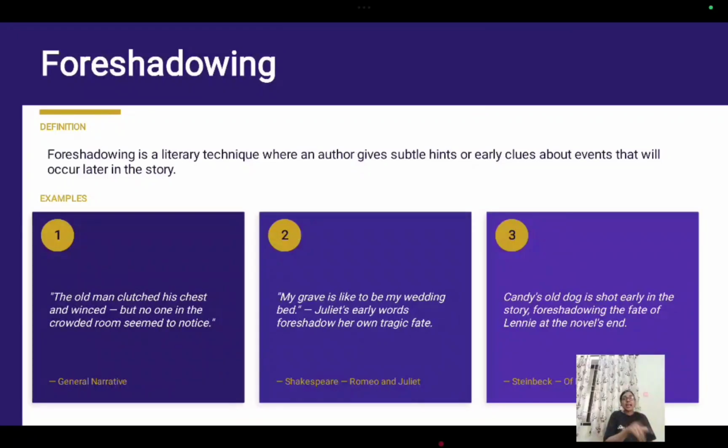A clue will be given. It is like the author is whispering to you, pay attention here, something will happen later. Okay, clear? That is foreshadowing. In Romeo and Juliet, Juliet says, "My grave is like to be my wedding bed." She's actually hinting at her death there. She's actually predicting her own death there. Okay, this is called foreshadowing.